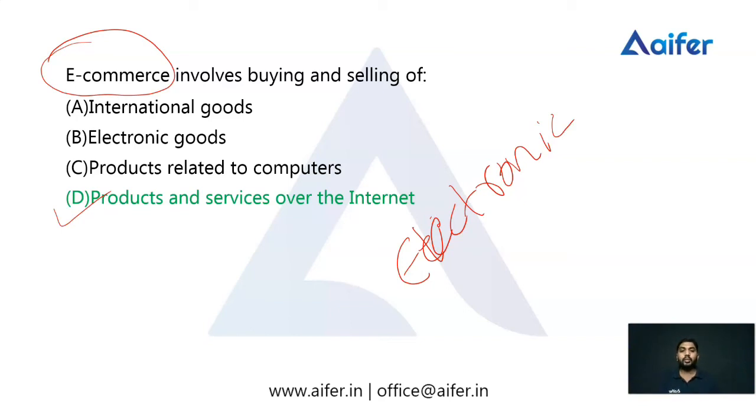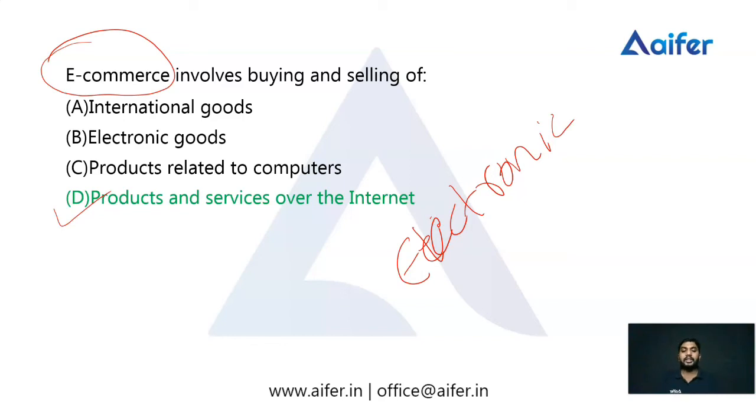When a person buys goods or services through the internet, we can call it e-commerce. We can buy goods from our domestic country, as well as goods and services from other countries.